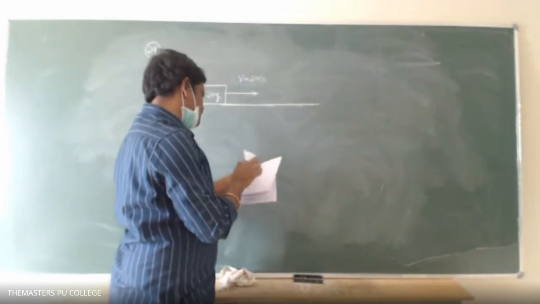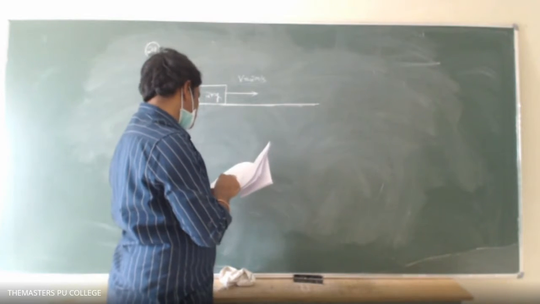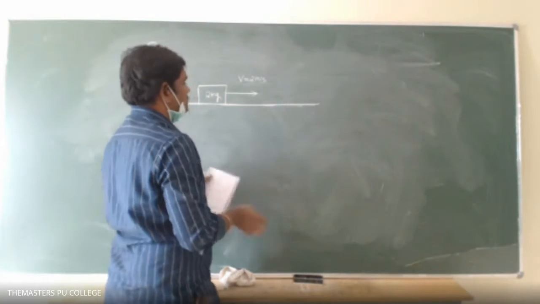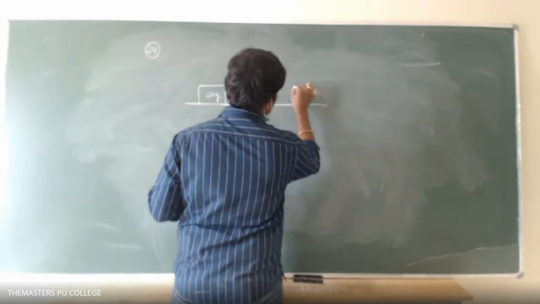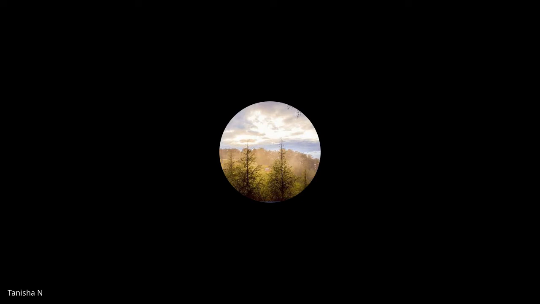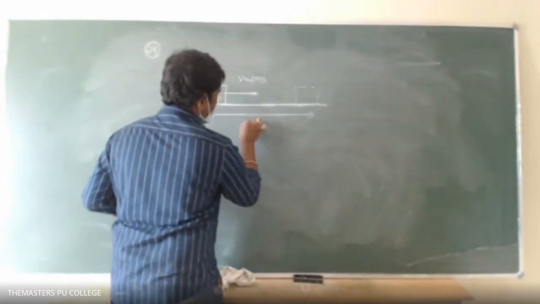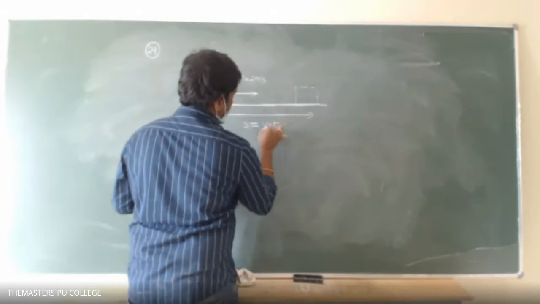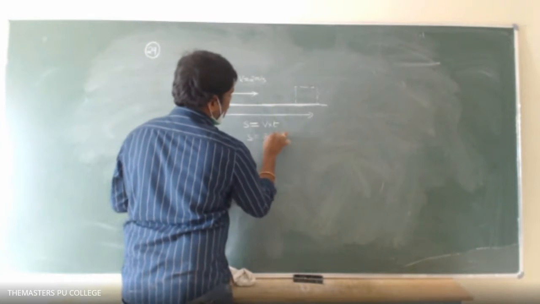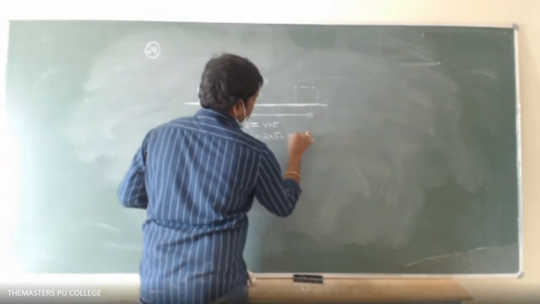Until after what time have they dragged? 5 seconds. So the block was here after 5 seconds. What is the displacement in 5 seconds? The displacement s equals V into t. So s equals 2 into 5, which is 10 meter displacement.